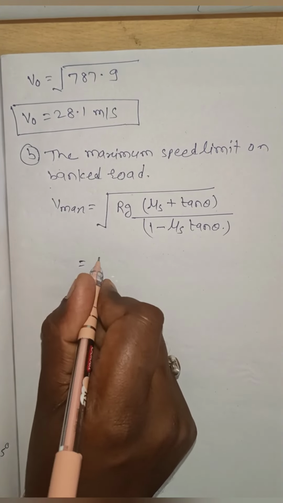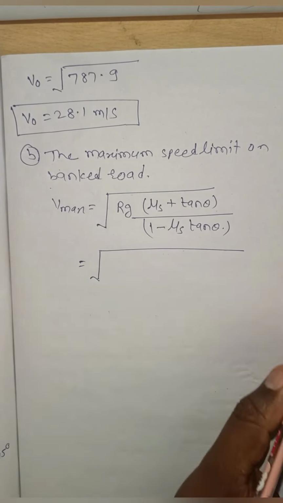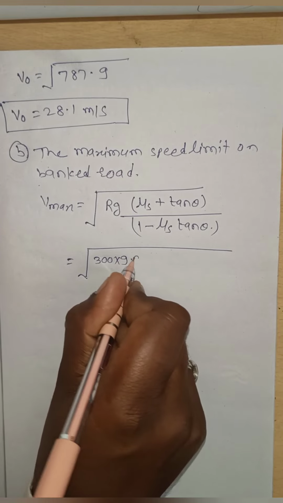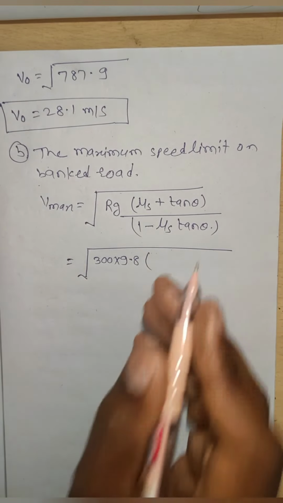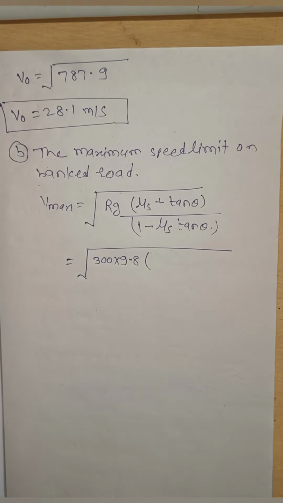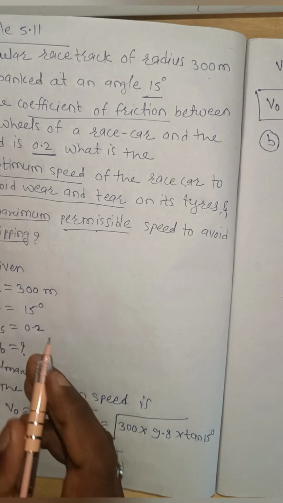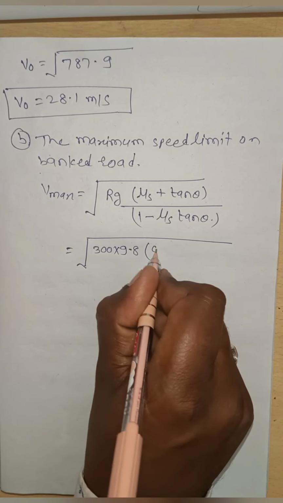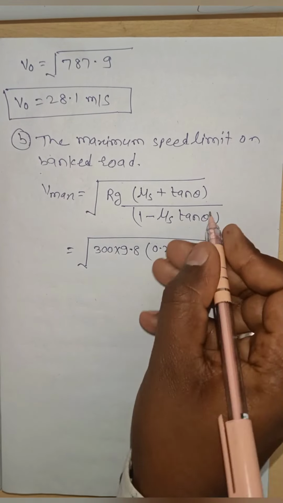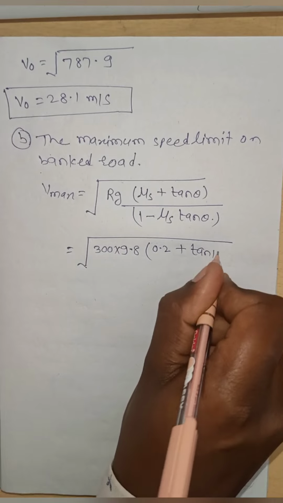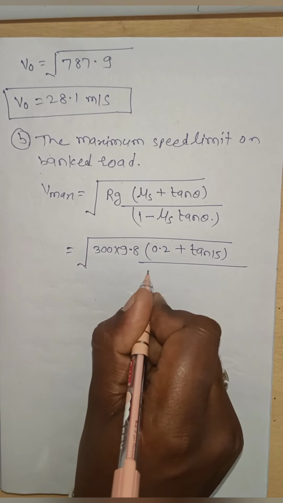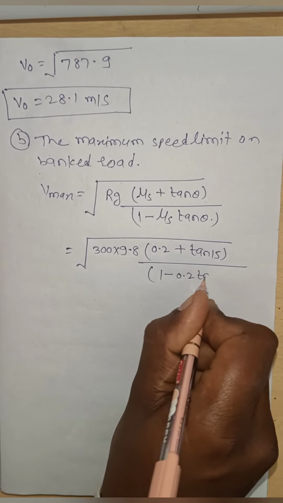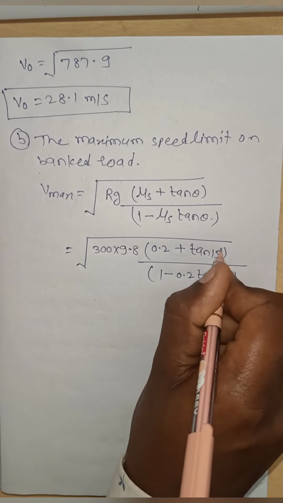Put down all the values. That is the square root of R value 300 into g value 9.8 into, what is the value of mu s? Mu s value is 0.2, the coefficient of static friction, plus tan 15, then divided by 1 minus mu s value 0.2 into tan 15 degree.